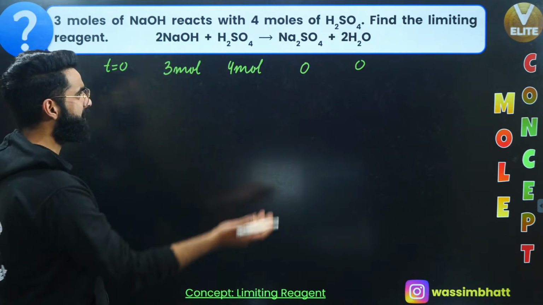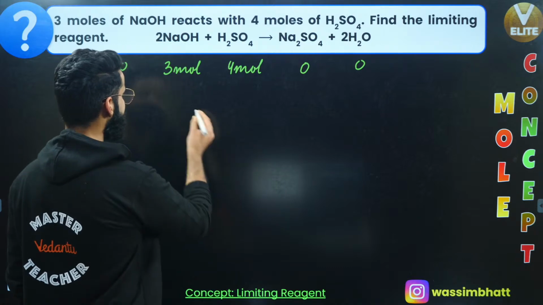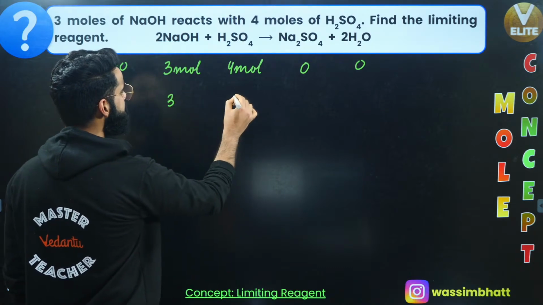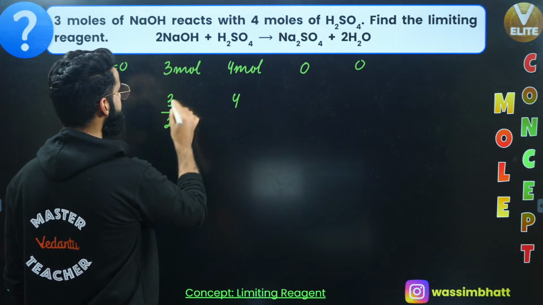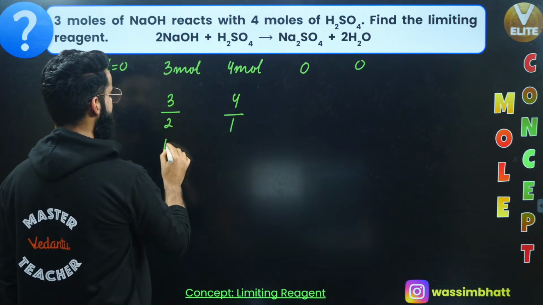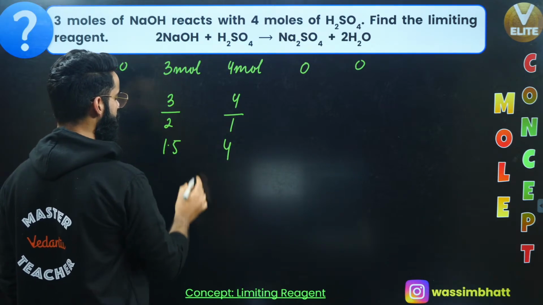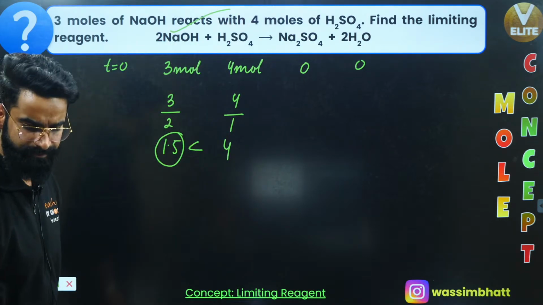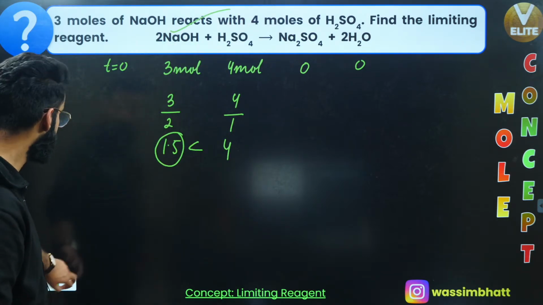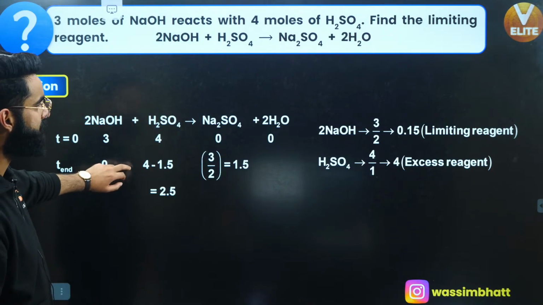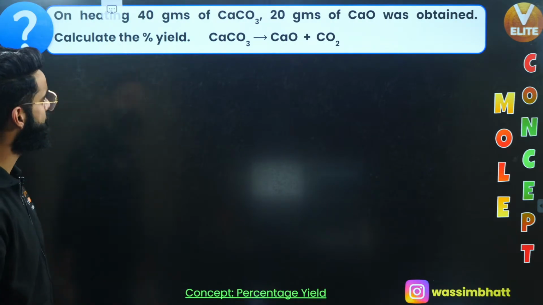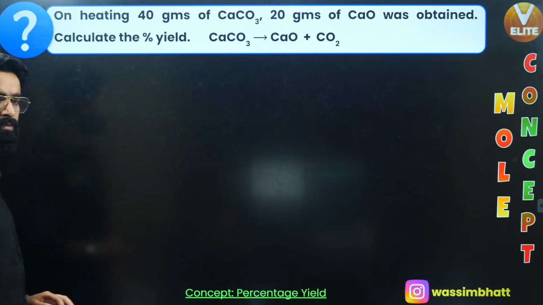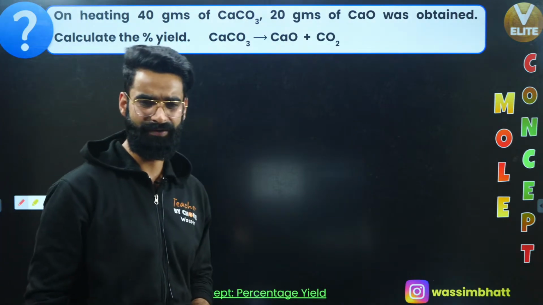Isn't it a simpler one? Just divide the given moles of reactants by their respective stoichiometry coefficients. The value comes out to be 1.5, and the other value comes out to be 4. 1.5 is less than 4, so NaOH is the limiting reagent. Done and dusted, no need to think over it. Let's move on to one more. This is one more question from percentage yield.